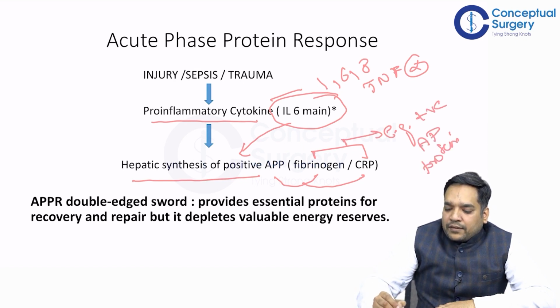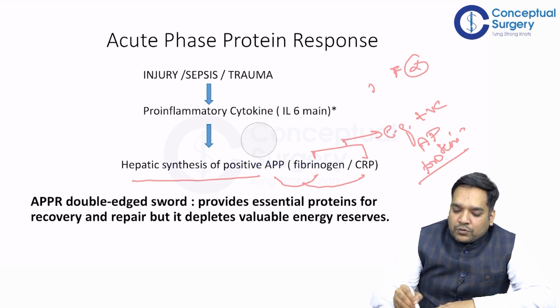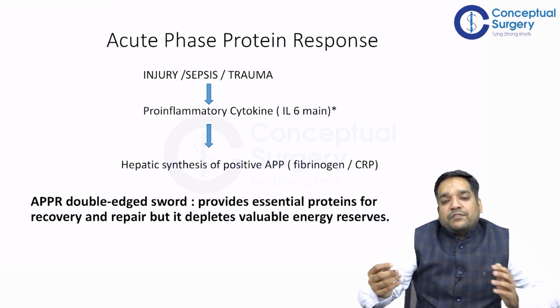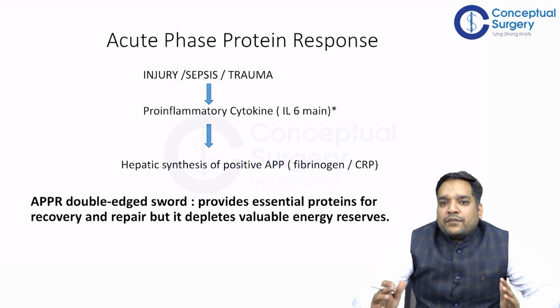And the main factor is IL-6. IL-6 leads to hepatic synthesis of positive APP in response to injury, sepsis or trauma. So guys, it is important to know that acute phase response is very important for immediate survival, but it depletes the valuable energy resource. So it is a double-edged sword.